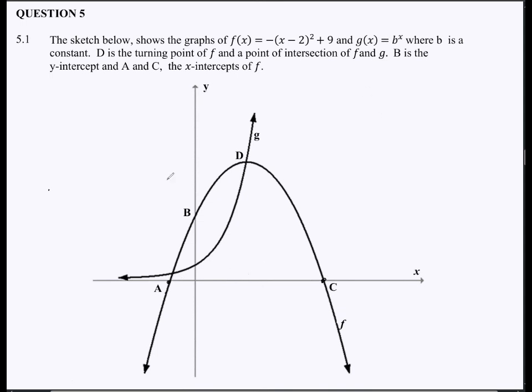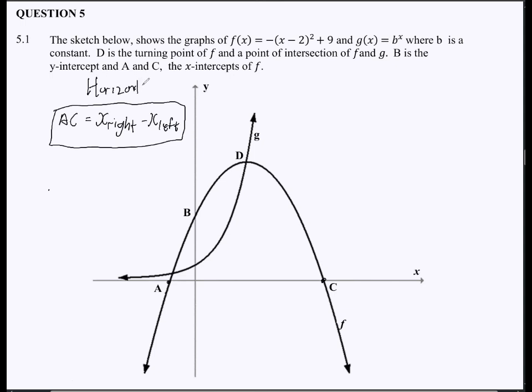Now, this is a horizontal line. We know to determine the length of a horizontal line, it's always the x coordinate on the right minus the x coordinate on the left. There's no need for you to use the distance formula here. On a horizontal line, always note this, there is no need for you to use a distance formula. On a horizontal line, it's this.